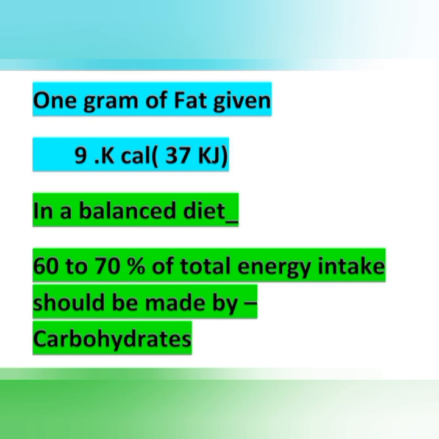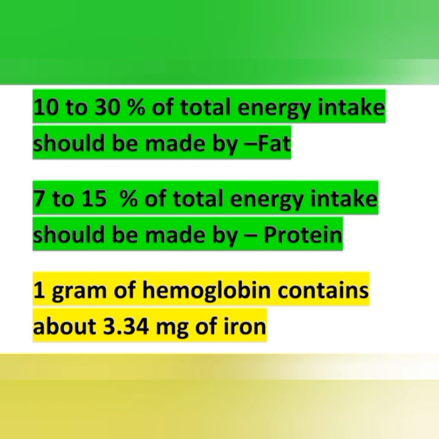Okay, and in a balanced diet 60 to 70% of total energy intake should be made by carbohydrate. So most of the energy we are getting through carbohydrate, and 20 to 30% of total energy intake should be made by fat. Next important factor is fat, and 7 to 15% of total energy intake should be made by protein. And protein, third factor.